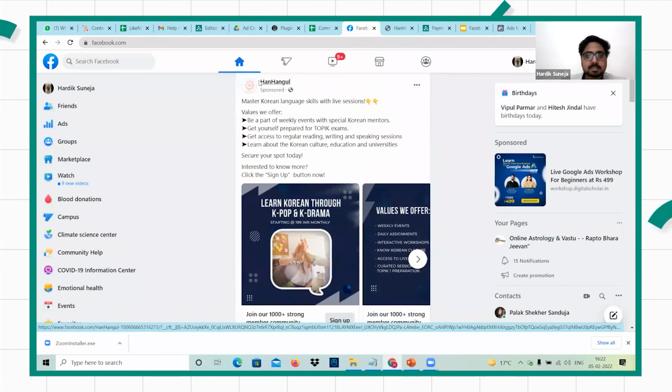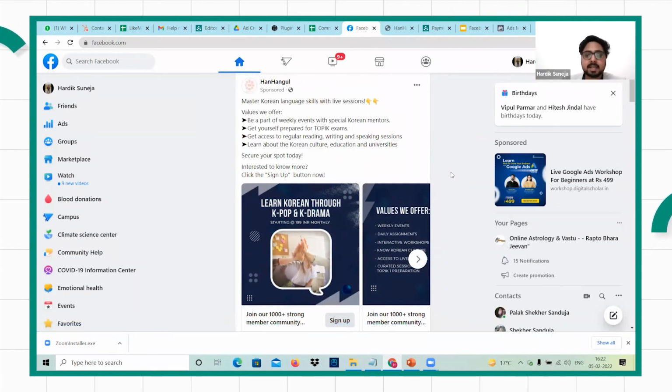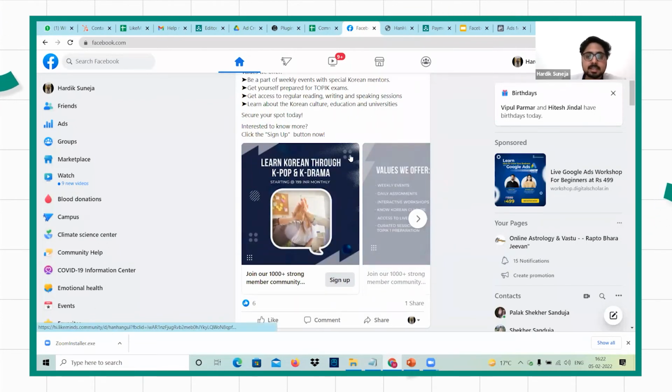For example, this Hangul community is related to the Korean language. They're teaching the Korean language here. So what you'll do is start your carousel ad with the main intent behind that ad, that here people are willing to learn Korean through K-pop or K-drama. You have included something like K-pop or K-drama that may interest people more, so that is the reason we have included it here. Then you can mention your price, that it is starting at 199 monthly.